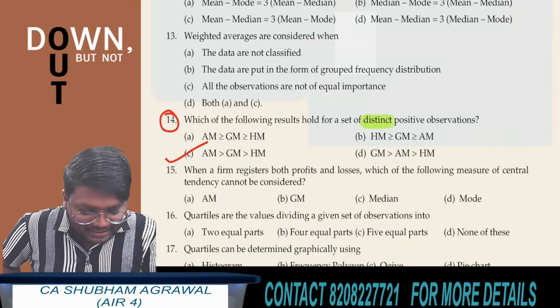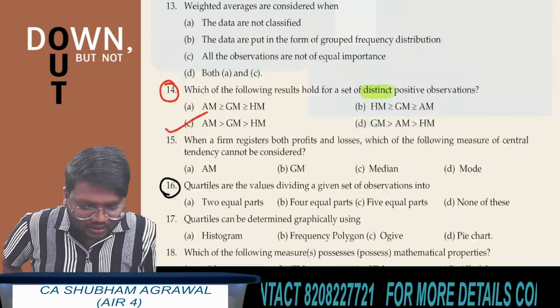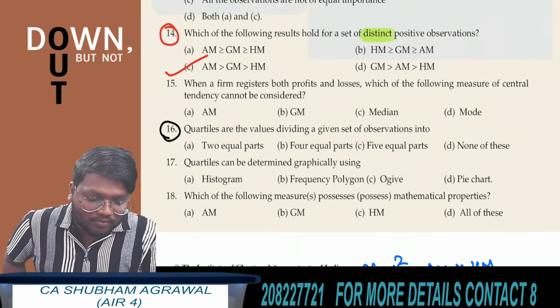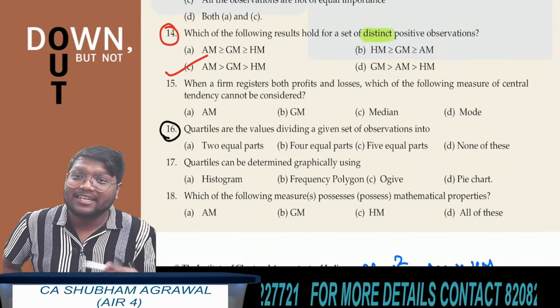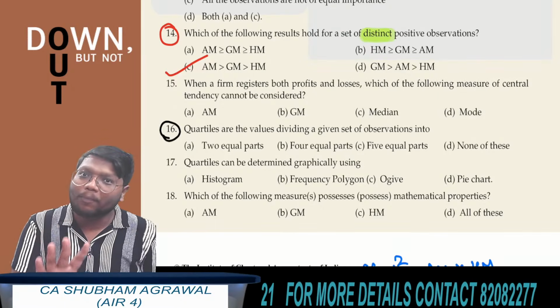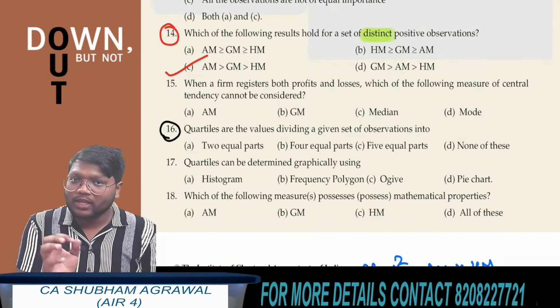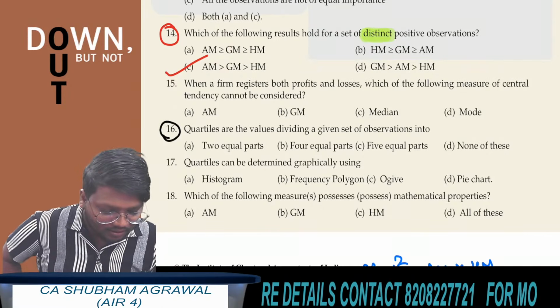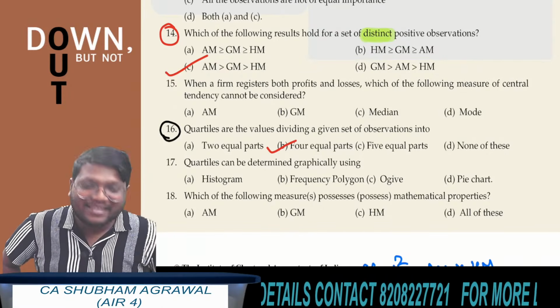Question number 16. Tell me what is the answer for question number 16. Quartiles are the values dividing a given set of observations into how many parts? Quartiles divide the data into 4 parts. There are 3 quartiles only, Q1, Q2 and Q3, but quartiles divide the data into 4 equal parts. Which option is correct? Option D.